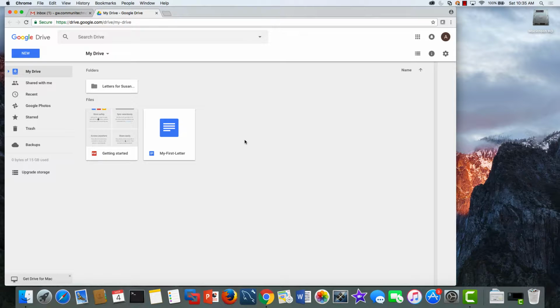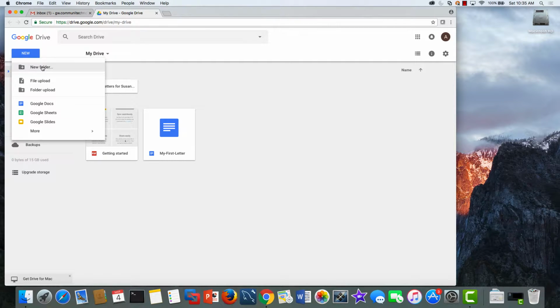And this is your Drive. I've already prepped a couple of documents here, but basically when you click on New up here in the left-hand corner, it's going to prompt you, do you want to create a new folder? Do you want to upload something? Or do you want to create a new document? Google Docs is the equivalent of Microsoft Word. Google Sheets is the equivalent of Microsoft Excel, and Google Slides is the equivalent of Microsoft PowerPoint. Let's click on Google Docs. So we're creating a new Google Docs.